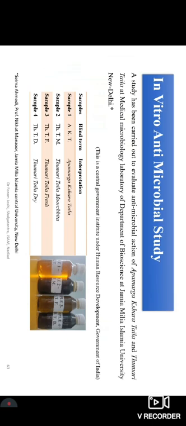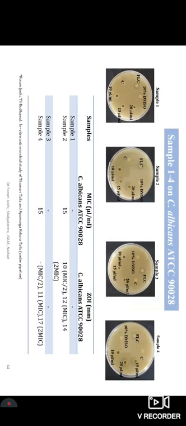Now, coming to the in vitro antimicrobial study, what is that? One study was carried out at Jamia Hospital, in the medical microbiology lab of Jamia. And Jamia Millia Islamia is a central university of New Delhi. Four samples are there, as shown in the figure image, and they carried out the study in which they took four types of fungal strains and six types of bacterial strains, and studied them under the microscope.